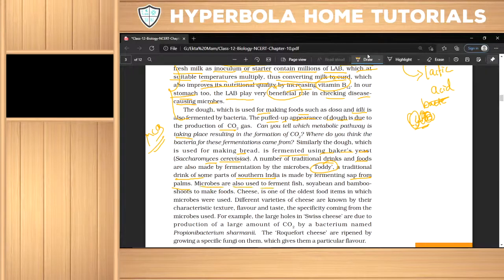Microbes are also used for fermented fish, soybean, bamboo shoot, making food. Cheese: all this food is in the form where microbes are used.